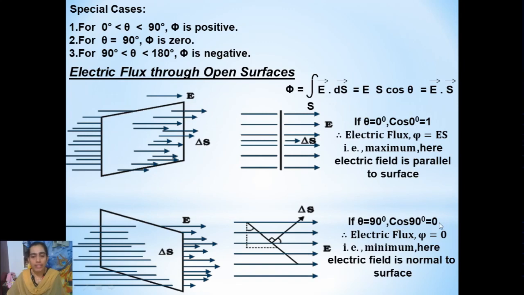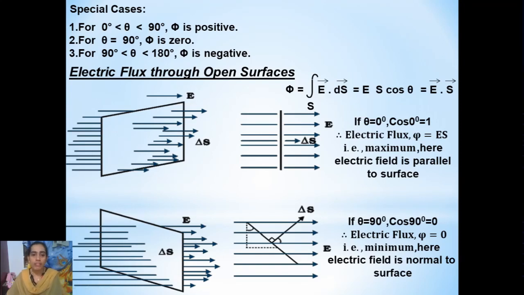We know cos 90 degrees is 0. Therefore, anything multiplied by 0 is 0. So the electric flux linked with this surface area will be 0. So whenever the electric field is perpendicular to the surface vector, the electric flux linked with such surfaces will be minimum. So this is about the electric flux through open surfaces.